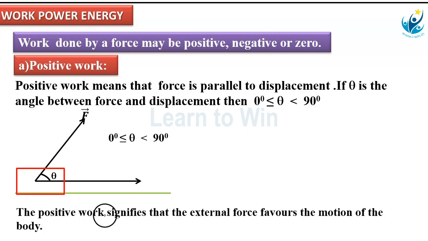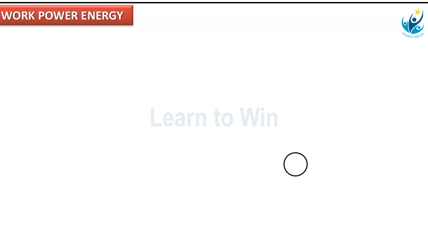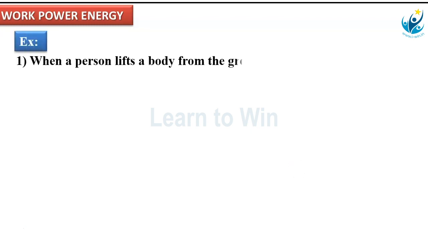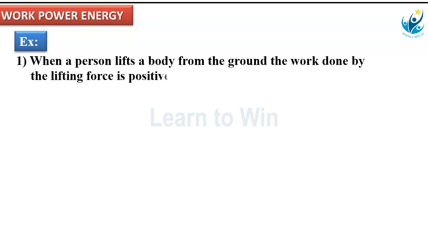The positive work signifies that the external force favors the motion of the body. Why? Because displacement is along the direction of force itself. So, it favors the motion of the body. Now, examples for positive work done. When a person lifts a body from the ground to some height, then the work done is positive.